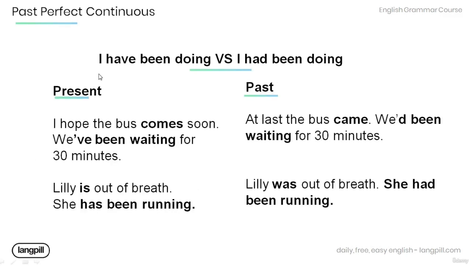Let's have a look at the difference between I have been working versus I had been working. Present form. I hope the bus comes soon. We've been waiting for 30 minutes. Past. At last, the bus came. We'd been waiting for 30 minutes. Present. Lily is out of breath. She has been running. Past form. Lily was out of breath. She had been running.